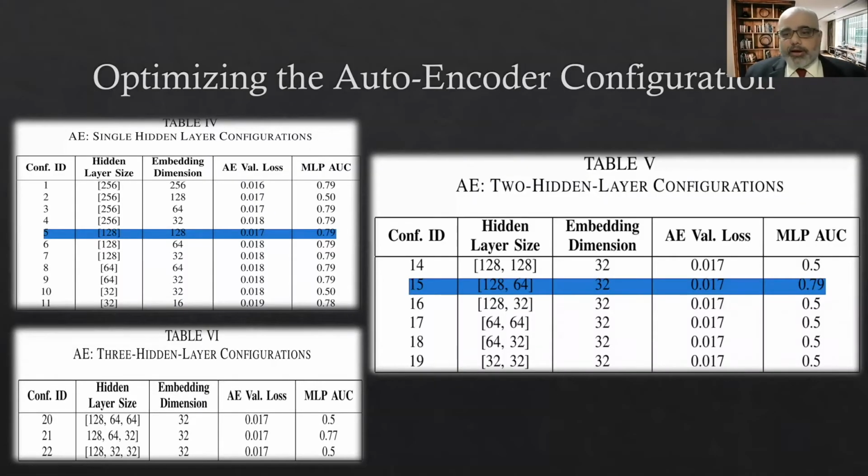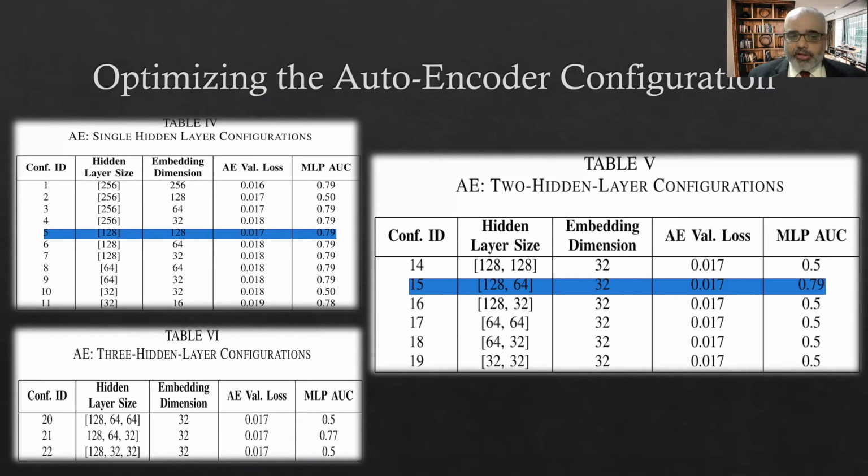Once we come to our architecture, we actually have two components. One is the autoencoder, and the second is a multi-layer perceptron based deep neural network. It is an end-to-end architecture, and both of these work in tandem, so you do not serialize the predictions and you cannot treat them in isolation. But we cannot go through all the permutations of the configurations, so we use a very methodical and practical way of doing it. Since the autoencoder comes first in the network, we first try to optimize the autoencoders. To optimize them, we use two criteria. One is the validation loss, or reconstruction error, which we compute on validation data.